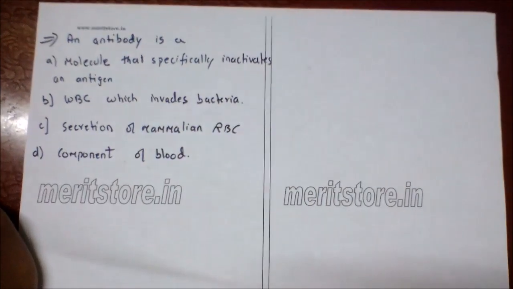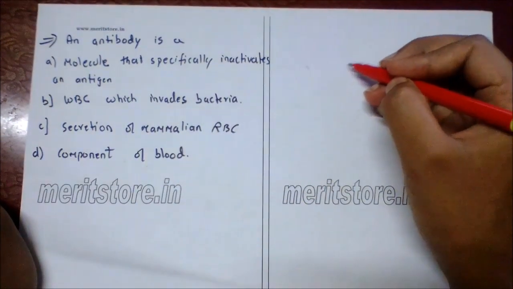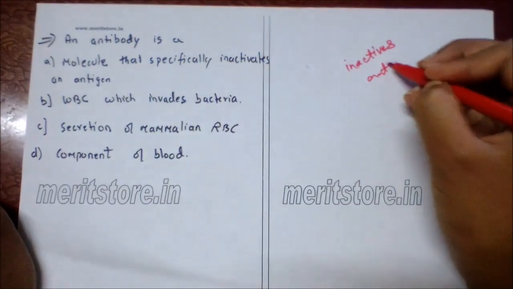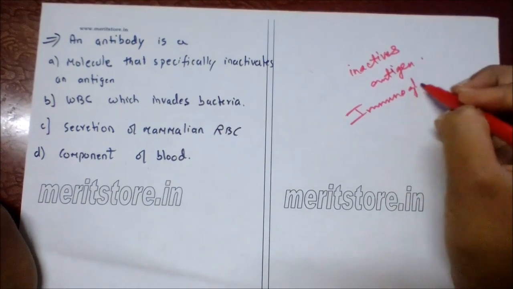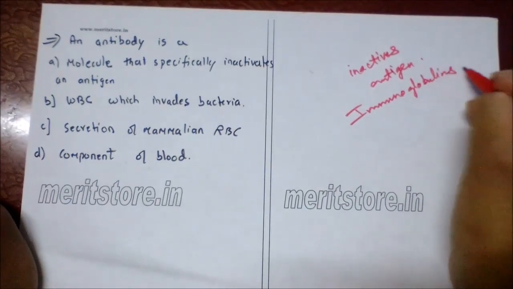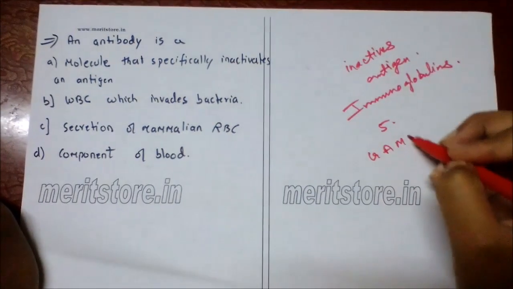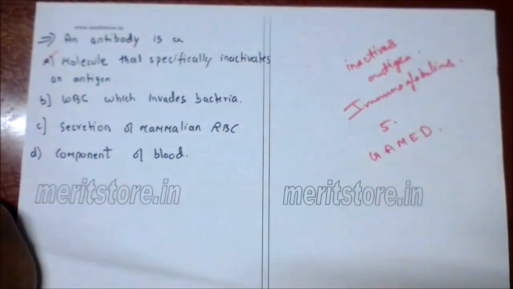An antibody is a molecule which specifically inactivates an antigen. B. WBC which invades bacteria. C. Secretion of mammalian RBC, D. Component of blood. So an antibody is a molecule that specifically inactivates an antigen. These are immunoglobulins. There are 5 types of antibody: IgG, A, M, E, and D. So option A is the correct answer.